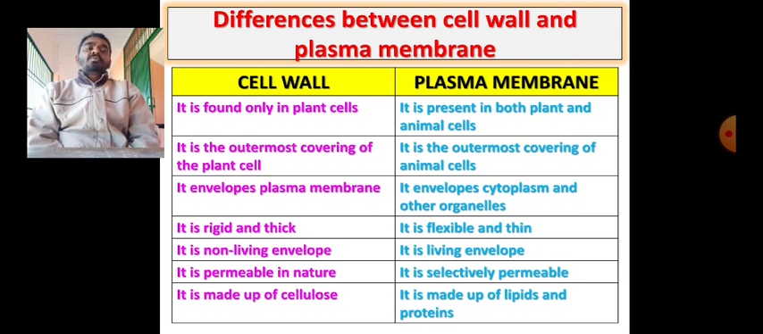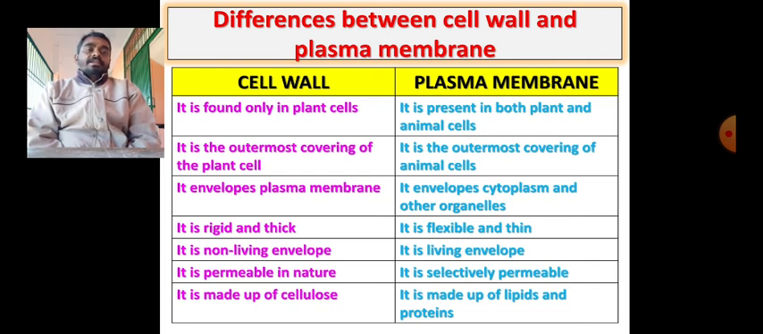Cell wall is found only in plant cells. It is absolutely absent in animal cells. But plasma membrane is found both in plant and animal cells. And the cell wall is the outermost covering, especially in plant cell, because it is found only in plant cell. That is why it is the outermost covering of the plant cell. But plasma membrane is the outermost covering of the animal cell, because cell wall is absent in animals.